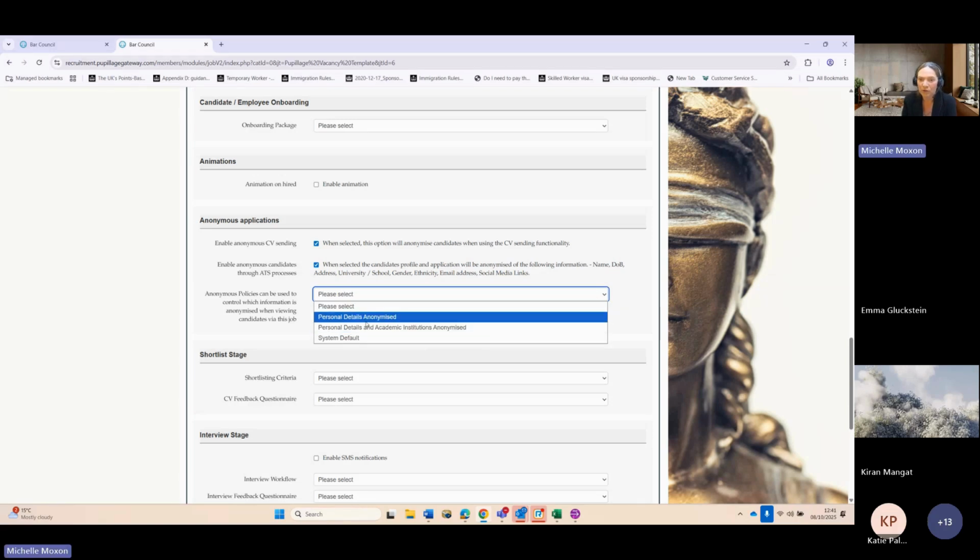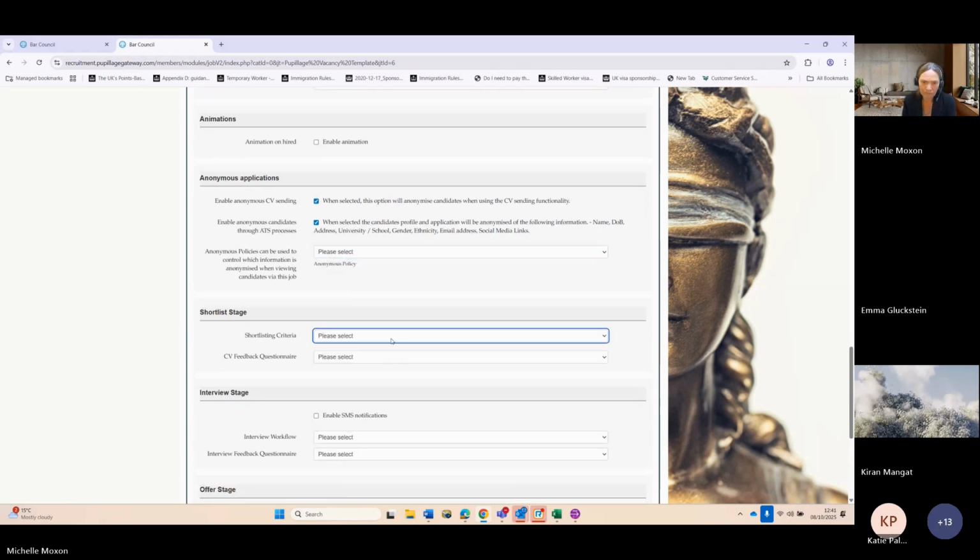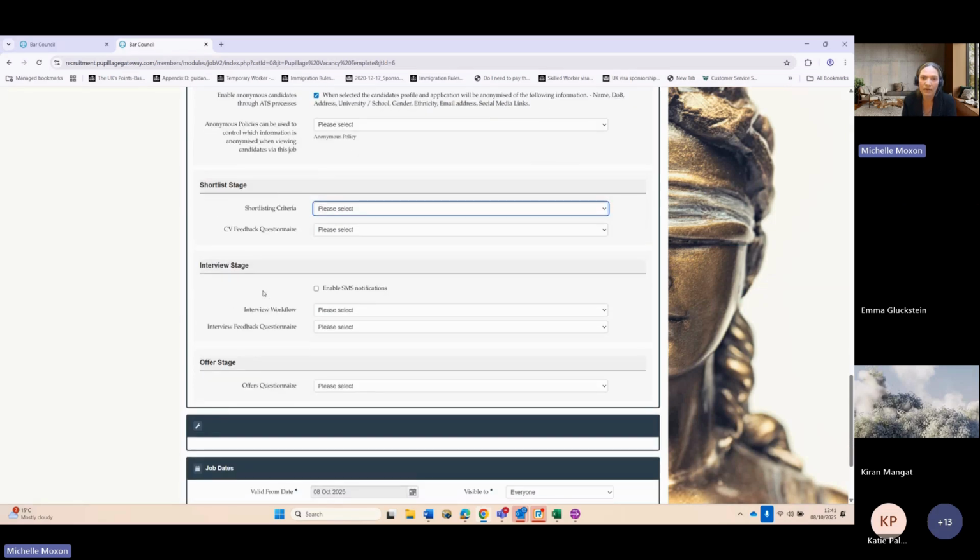So please just choose either nothing, personal details, or personal details and academic institutions. So we don't have shortlisting criteria at the moment. It's not a function of the gateway, so you can skip past this stage.